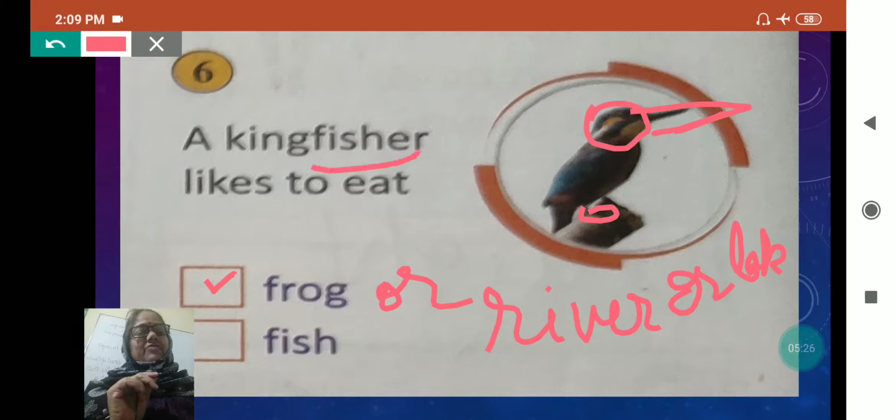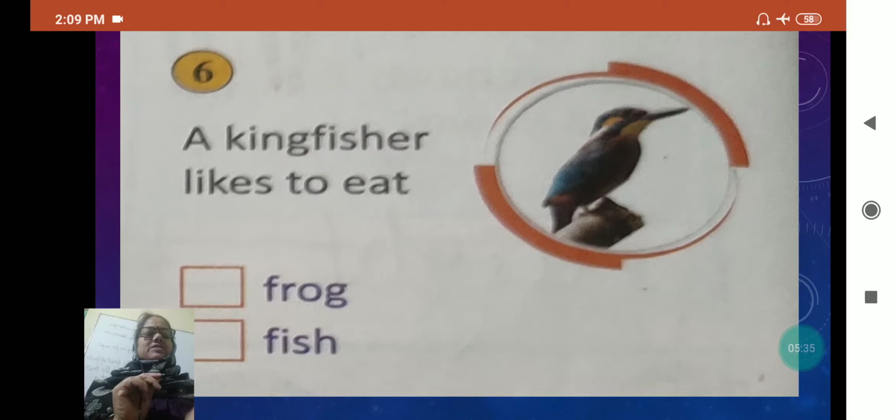As it has fish in its name, kingfisher, it eats the fish from the water body wherever it lives.